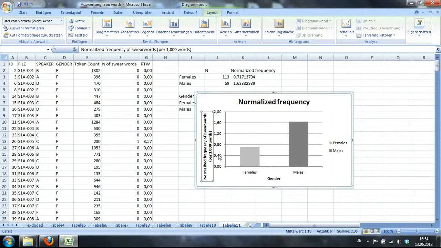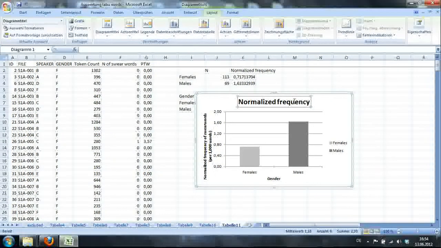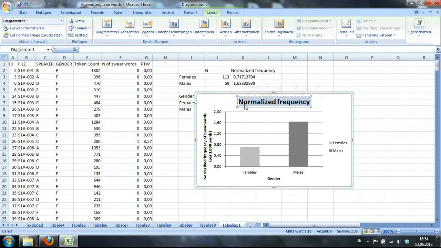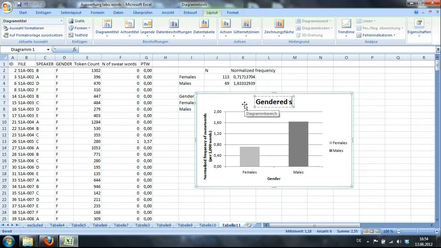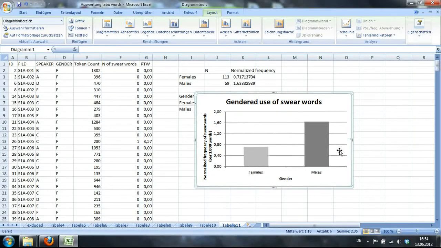All right. I'll have a different header. I'll say this is gendered use of swear words. Don't need this because basically we have information here.